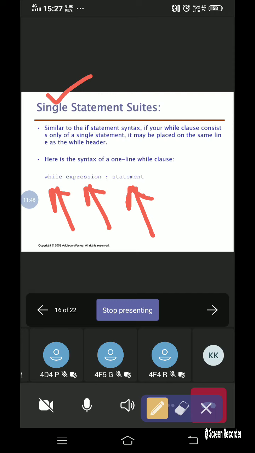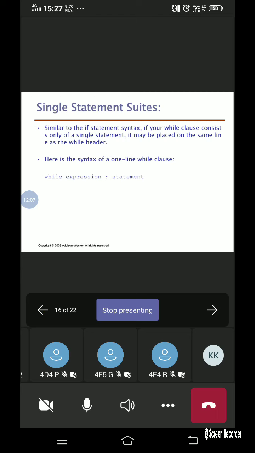If you are able to write a single statement, it will reduce the code. If you reduce the code, memory will be reduced. If the memory is reduced, then the performance will be enhanced. So for that reason we will be writing the while loop in a single line. So this is all about the while loop.